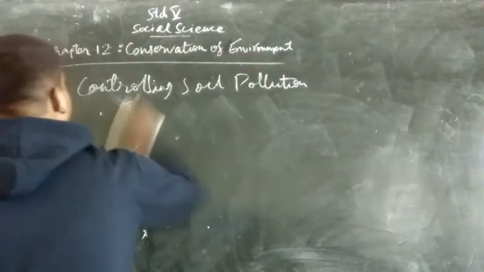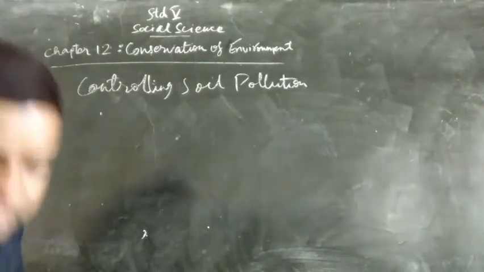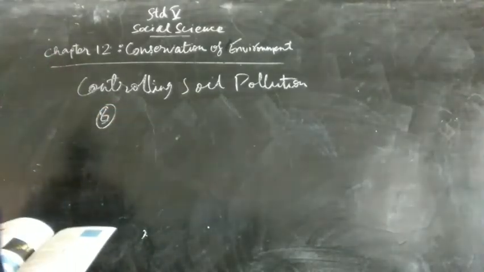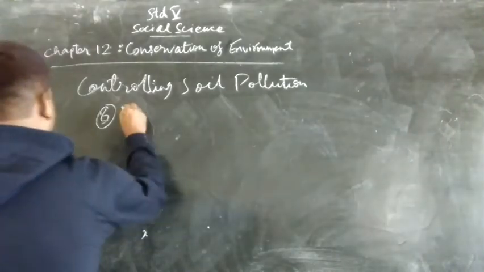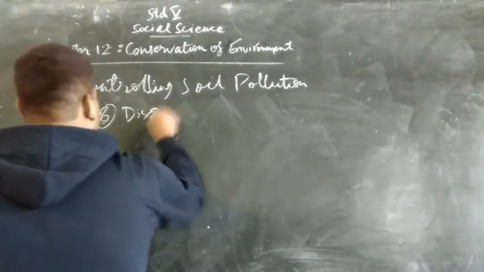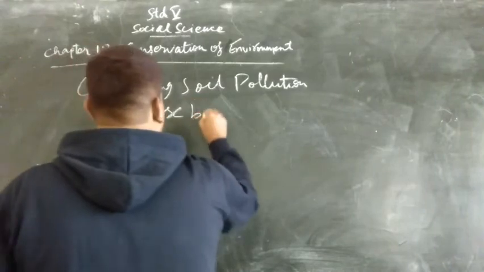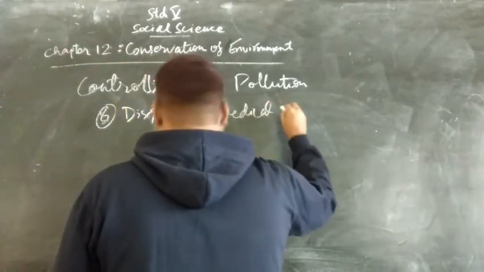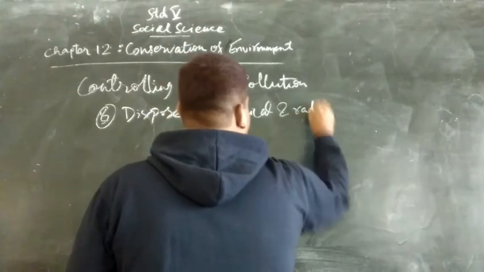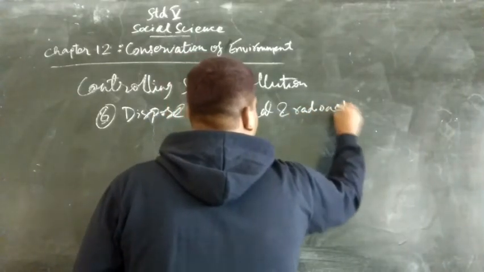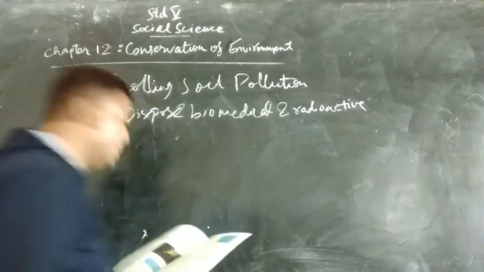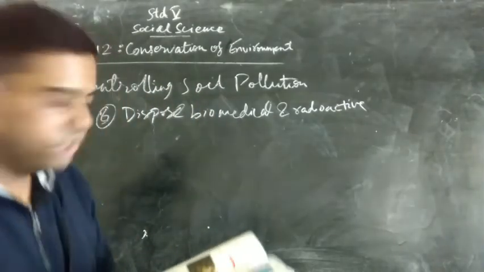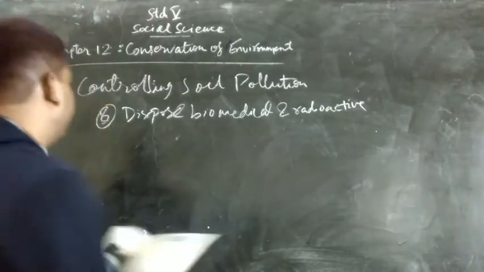The last point under controlling soil pollution is we must check and dispose of biomedical and radioactive waste, which are very much harmful, under proper regulations. Now we'll see the next question, my dear children, which is conserving biodiversity.